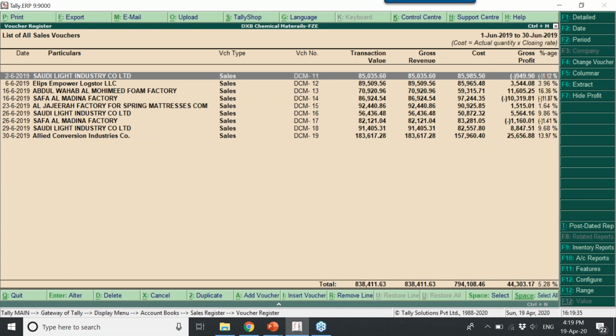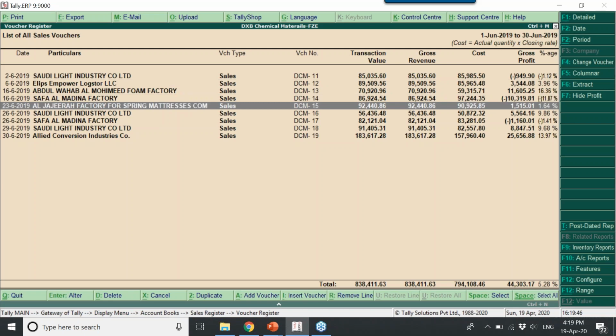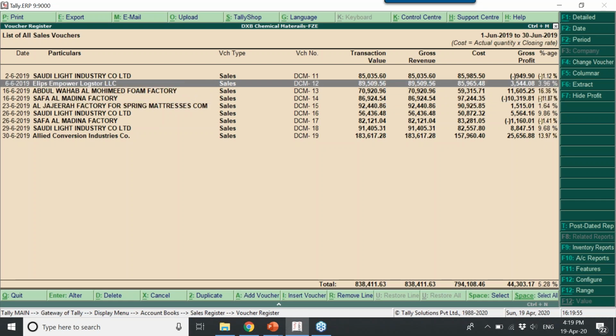After the sales register, there is one thing I did not demonstrate: when you are in a sales register, if you want to know the profit, click on F7, and it shows what profit you made from a specific invoice. For the demo purpose, we have taken a hypothetical scenario where you might have bought the goods at a lesser price and sold them at a higher price, which shows profit.